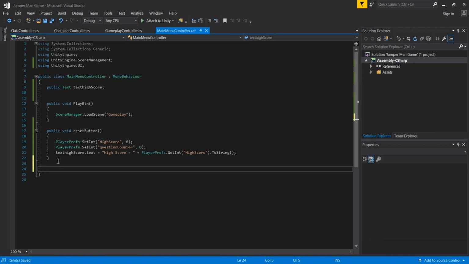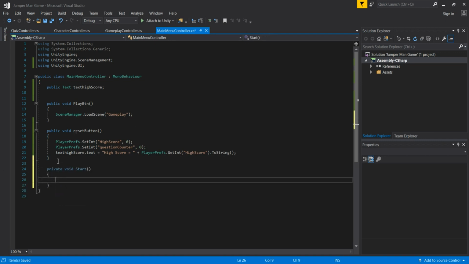And then the last method in this script will be a Start method. In this method we are going to pass our integer highScore variable. So this is going to be highScore, simply like this. Again, I'm going to paste this function here, but there will be a GetInt.